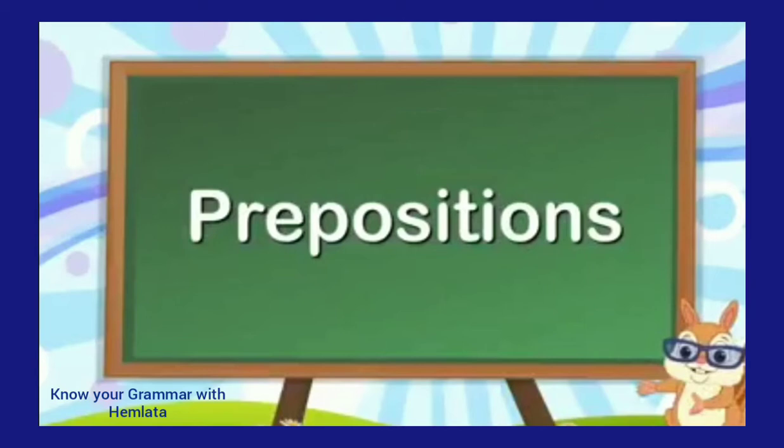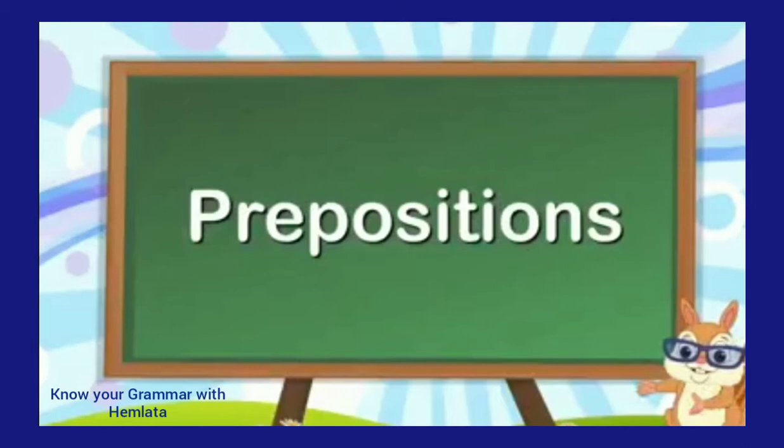Today, I'm going to explain to you about prepositions. Preposition means before the position of a place, of a person, of a thing, with a noun or pronoun. Prepositions always come before the noun and pronoun. Then let's start the preposition.